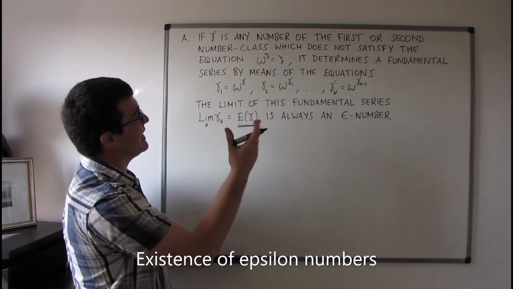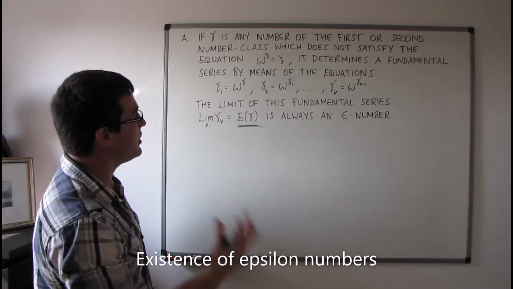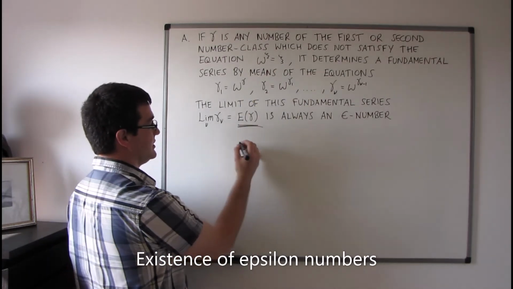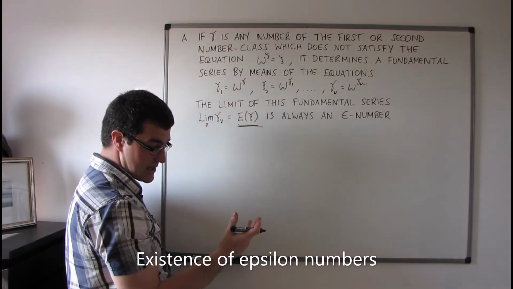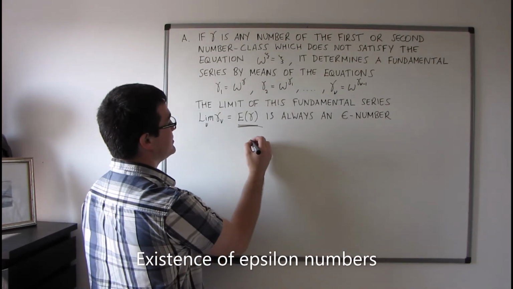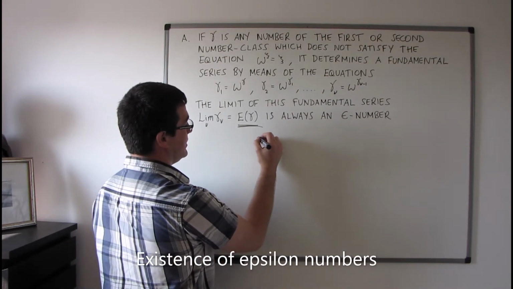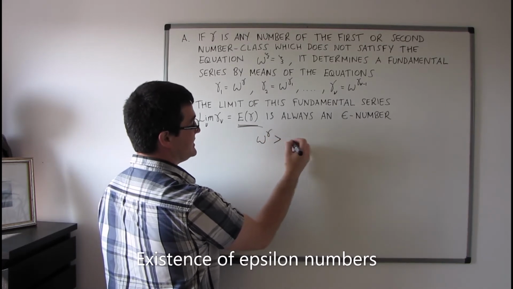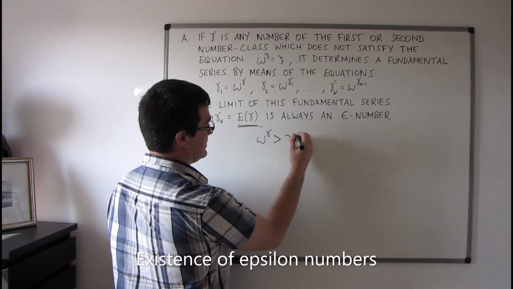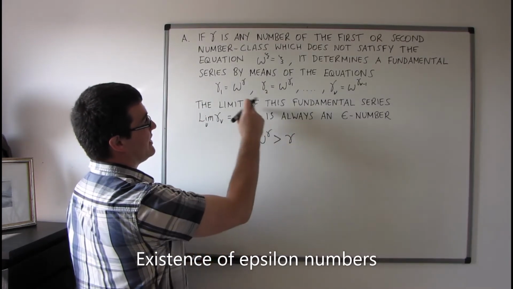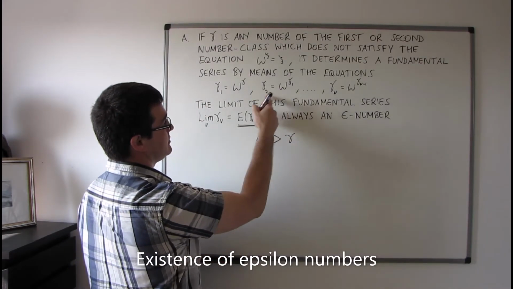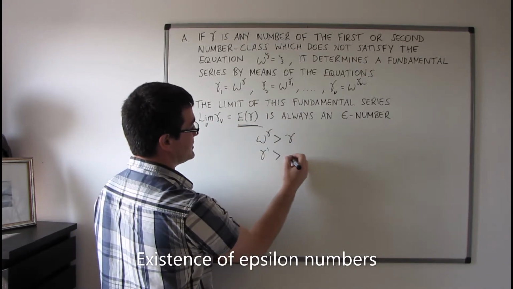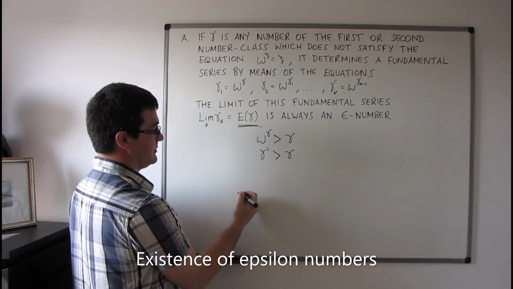Okay, so we know that gamma is not an epsilon number. It does not satisfy this equation. So by theorem F of section 18, that must mean that omega to the power of gamma must be greater than gamma. But omega to the power of gamma is equal to gamma 1. So gamma 1 is greater than gamma.